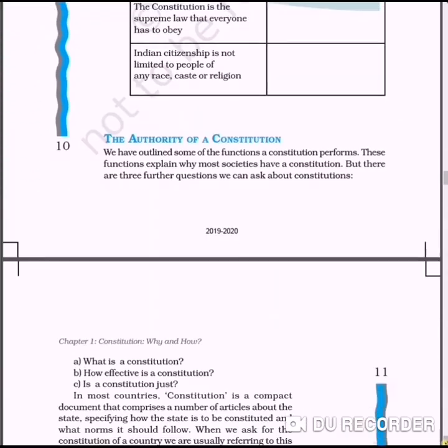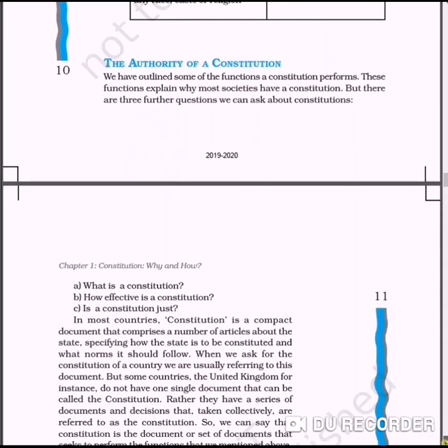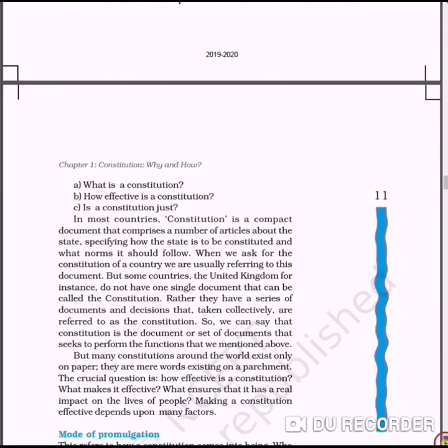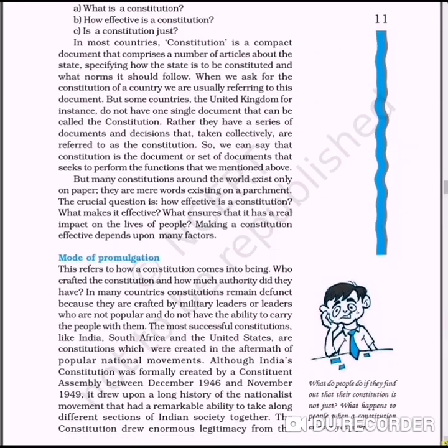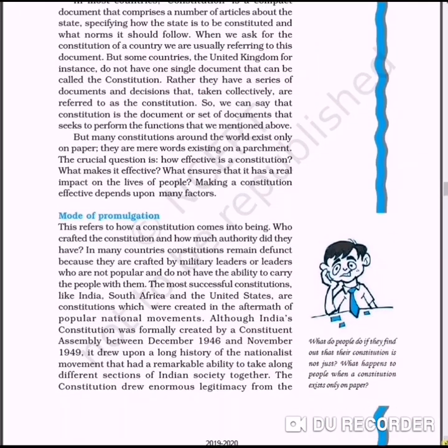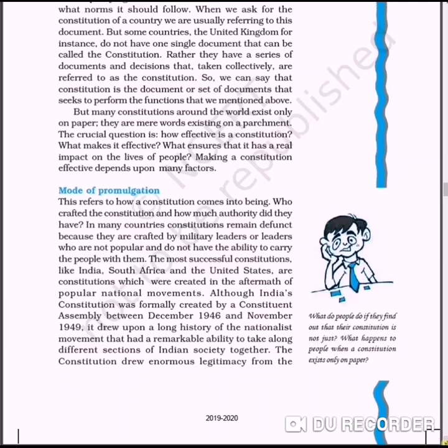The authority of the constitution means who is going to make the constitution, who are the people who promote the rules and regulations and suggest the making of the constitution. Now, mode of promulgation. What is the meaning of this? It refers to how the constitution comes into being, how it is framed, what are the steps or procedures, who drafted the constitution and how much authority they had.